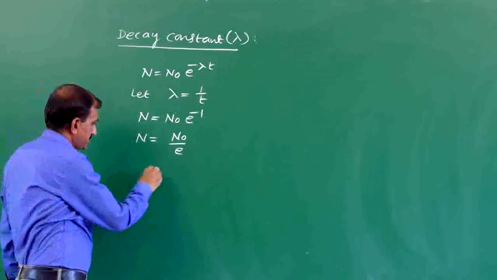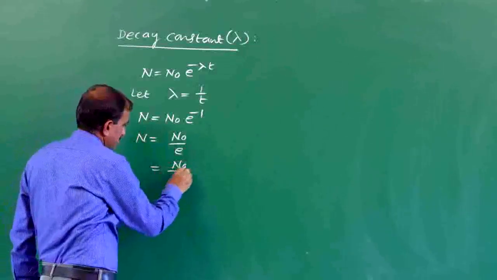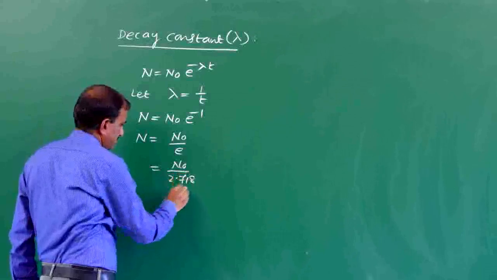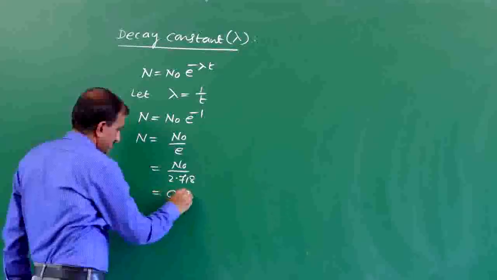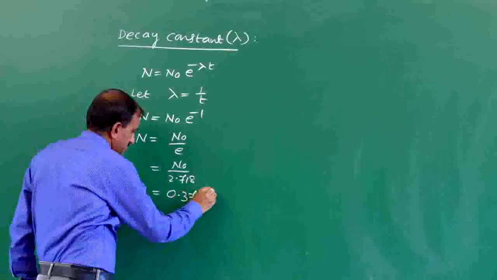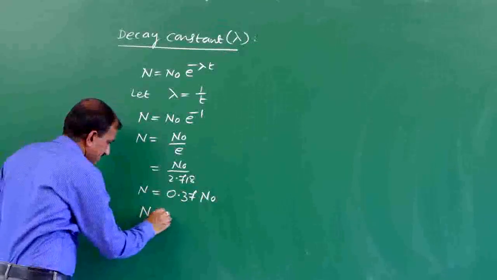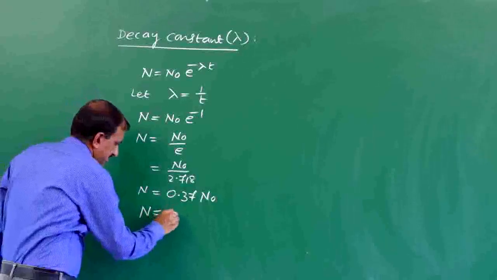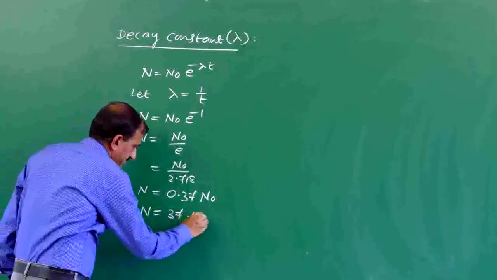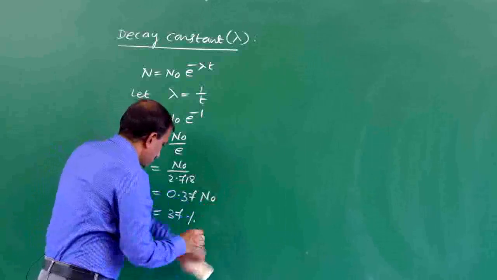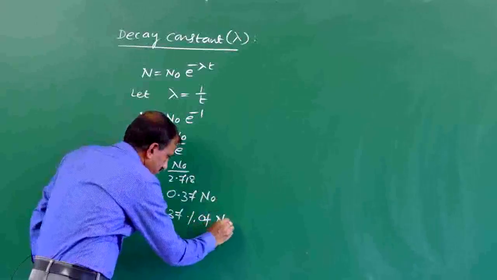The value of e is 2.718, so N is N naught divided by 2.718, or it is 0.37 times N naught. In terms of percentage, it can be written as N equals 37% of N naught.